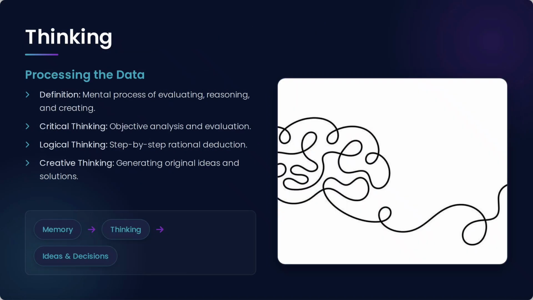Thinking, processing the data. Definition: the mental process of evaluating, reasoning, and creating. Critical thinking, objective analysis and evaluation. Logical thinking, step by step rational deduction. Creative thinking, generating original ideas and solutions.